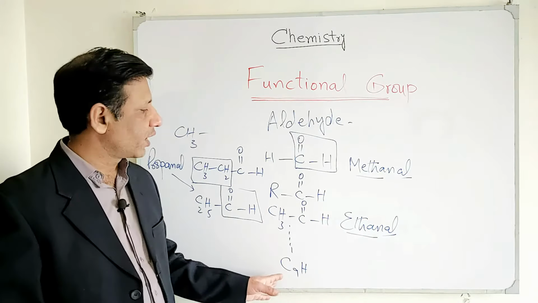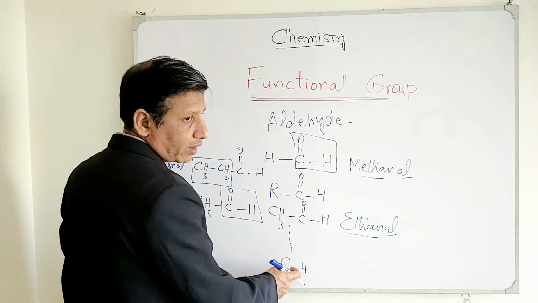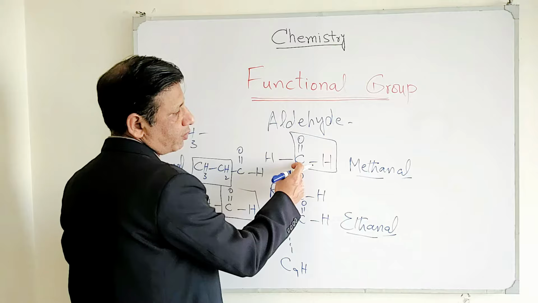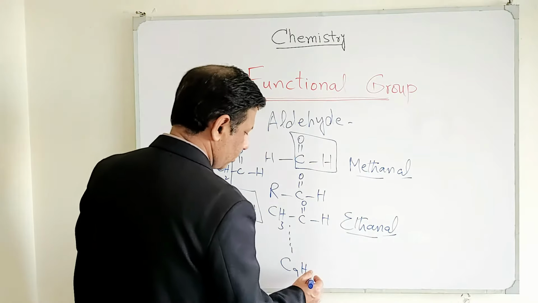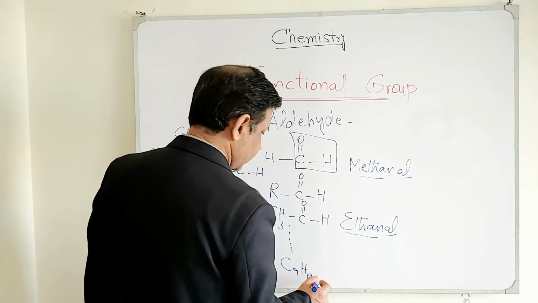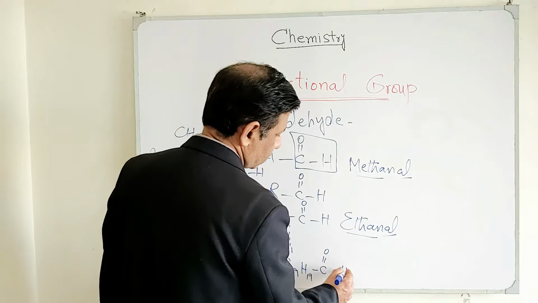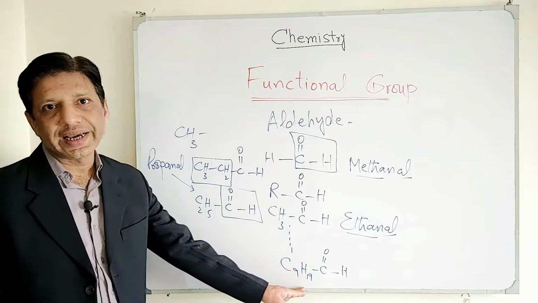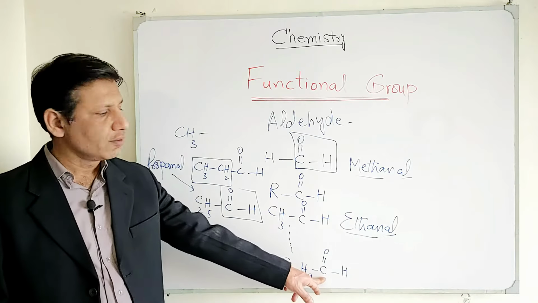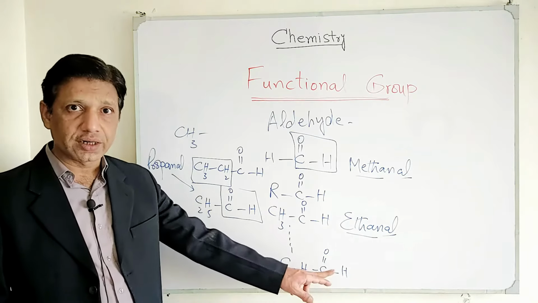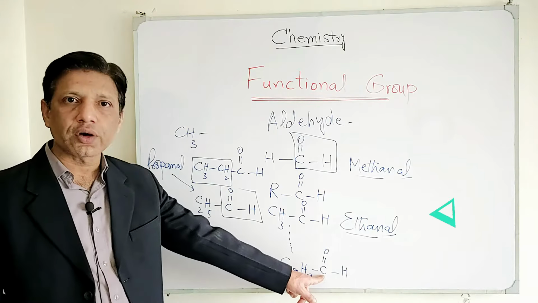Since we are supposed to write the formula of decanal, we will write C9. Why 9? Because the 10th carbon will be of the functional group. So C9, H double that number, add 1, 19, dash C double bond O H. This is the formula of decanal, because there is a 9 carbon parent chain here, and this is the 10th one. Although it is the 10th, it is number 1 carbon, meaning the first carbon. When you start numbering, you will always start from here.